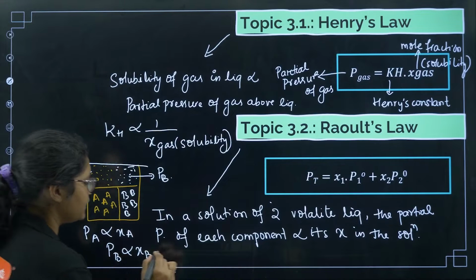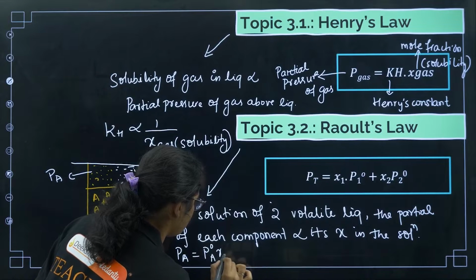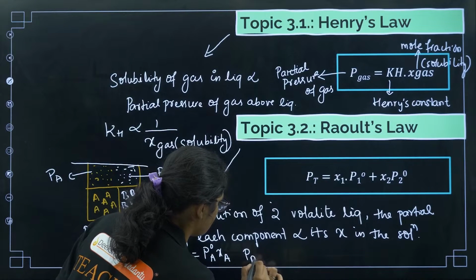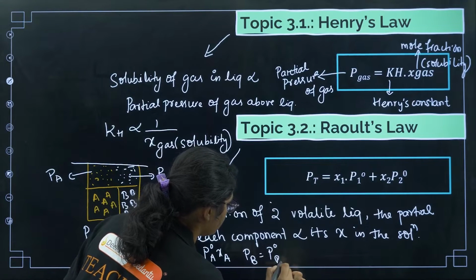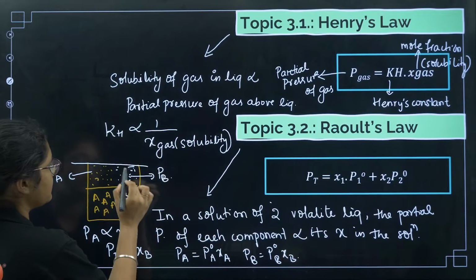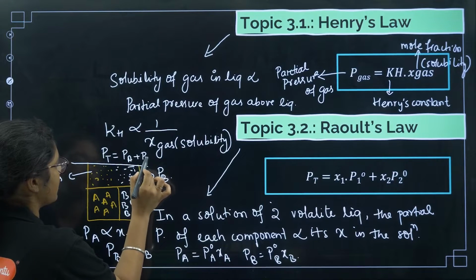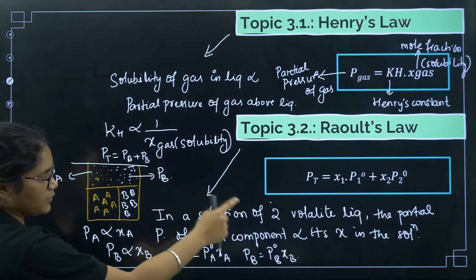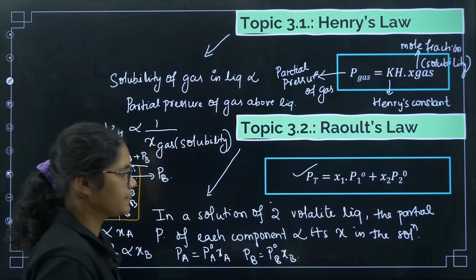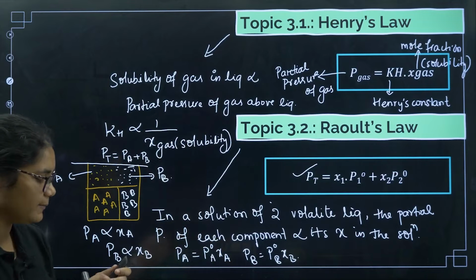So PA is equal to P naught A XA and PB is equal to P naught B XB. Now what is the total pressure here? P total will be equal to PA plus PB. So I can substitute P naught A XA plus P naught B XB, and I get this equation. Clear? I hope I have explained all these concepts in detail also in Henry's law.